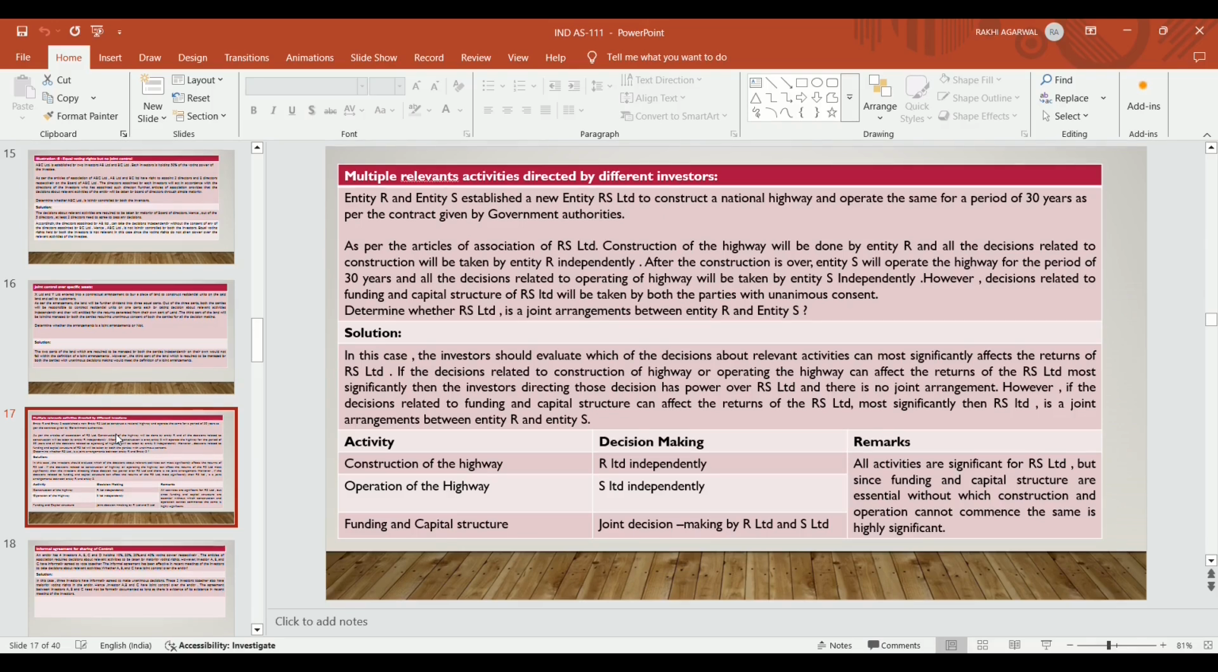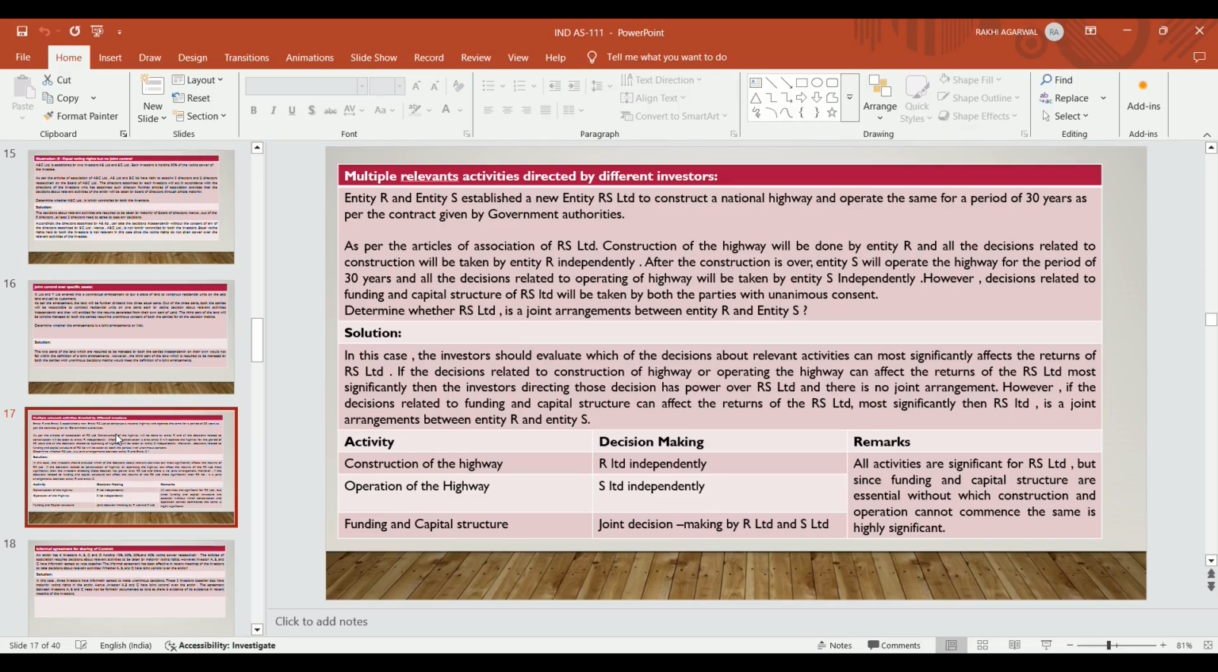In the contract, what they had mentioned is that construction is done by R Limited independently, and all the decisions of construction of the highway will be done by R Limited. S Limited will operate that highway for a period of 30 years, and all the relevant decisions relating to the operating activities of the highway are taken by S Limited independently.